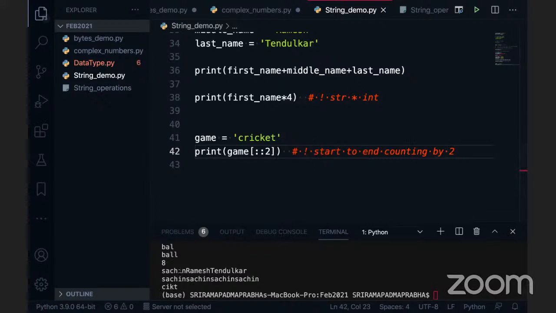The whole string is considered here, starting to the end, counting by 2. First C is printed. After that R will not be printed. Then I is printed. Like that, we are able to see the output.